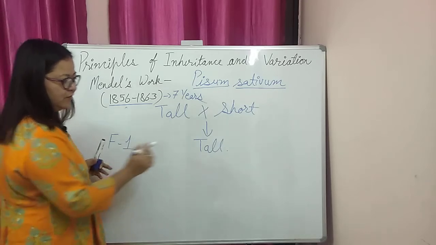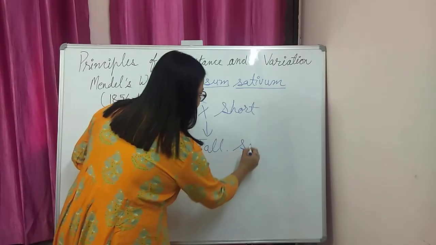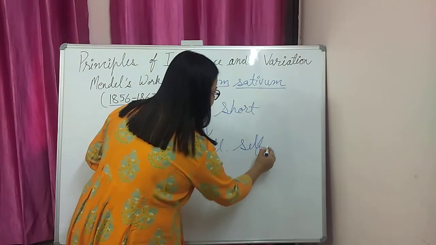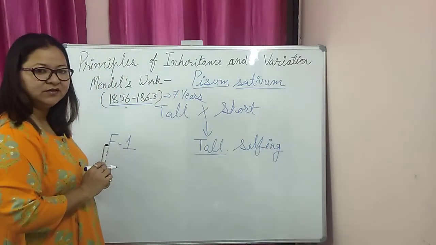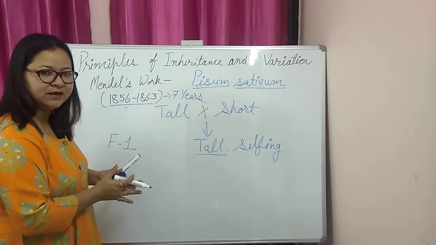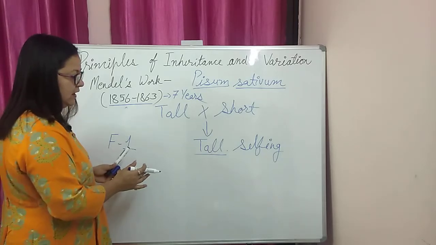Then he performed self-pollination, selfing, in these tall plants, collected the seeds and sowed them.